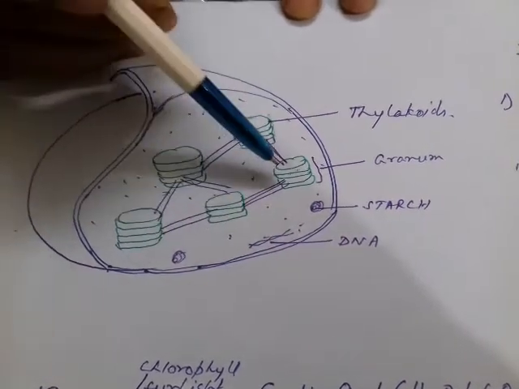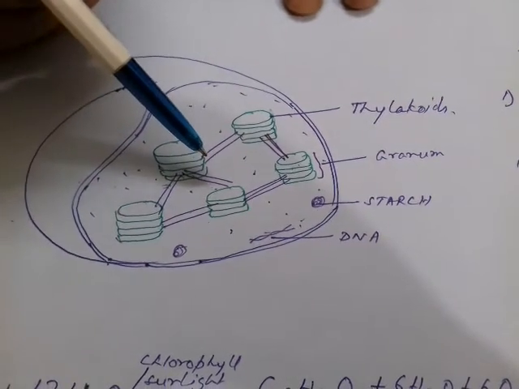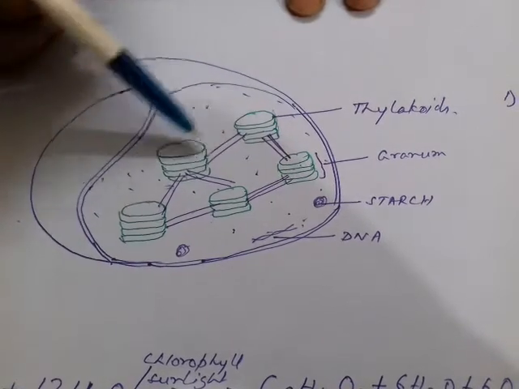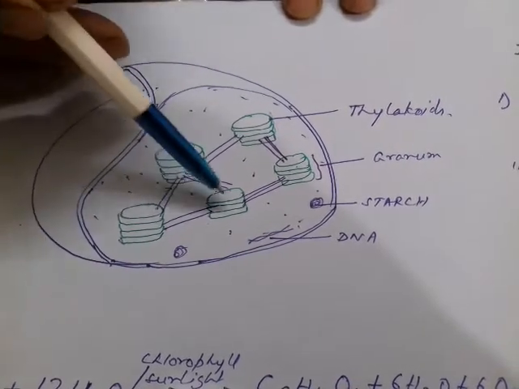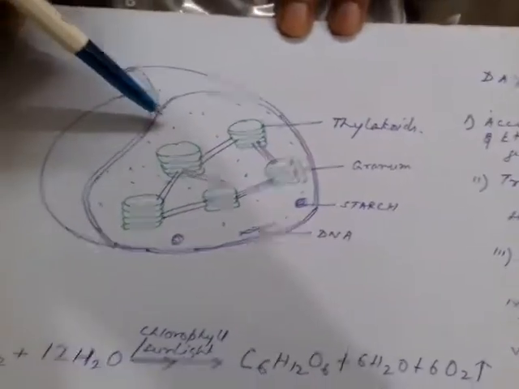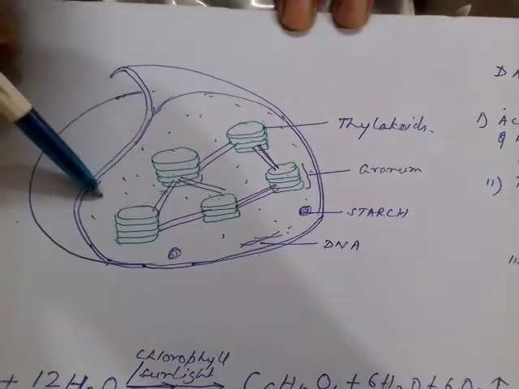And of course, when a number of granum are taken together, we call it grana. So grana is the plural of granum. One stack is called the granum, and each of them is called the thylakoid. Besides this, the stroma lamellae contains a large amount of protein.